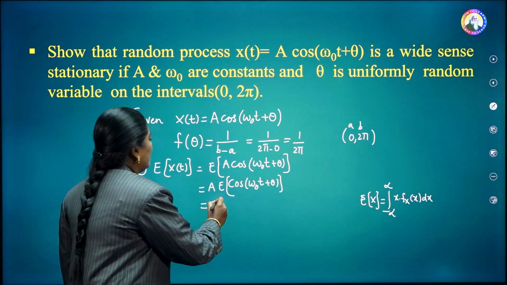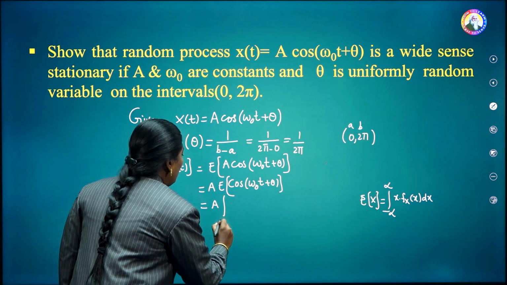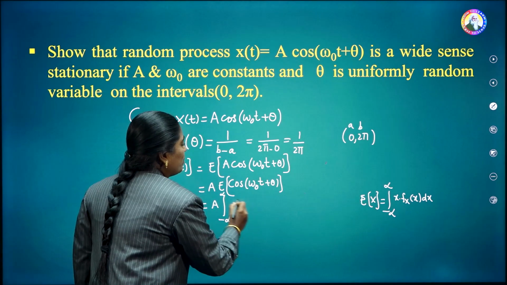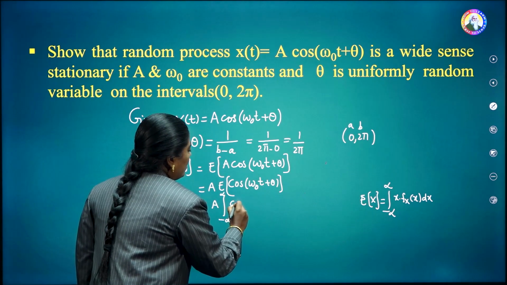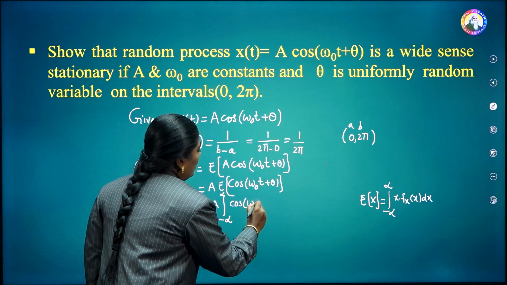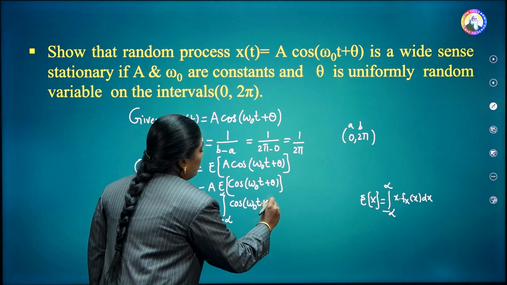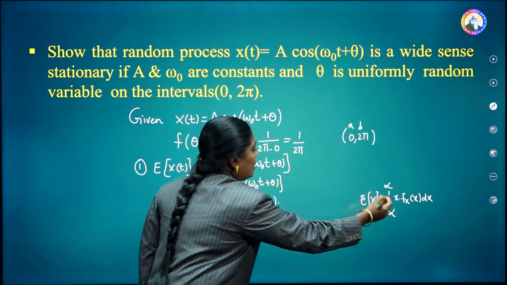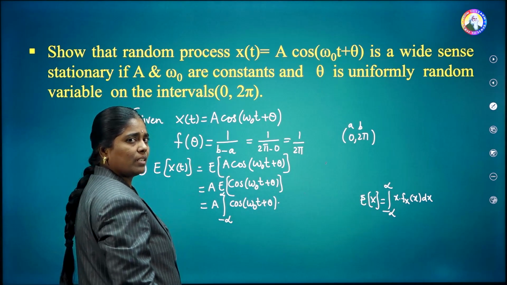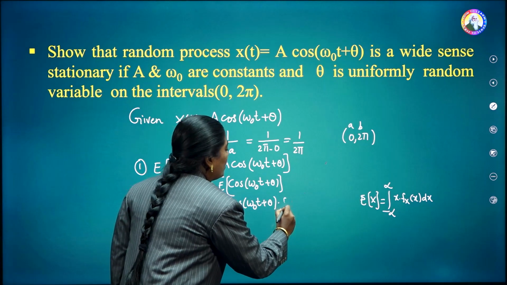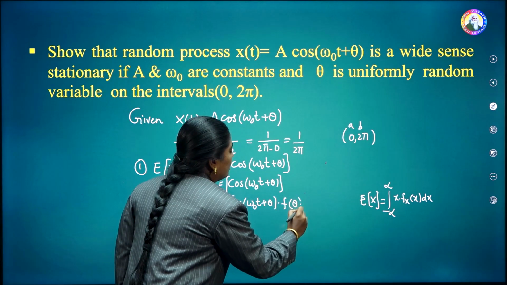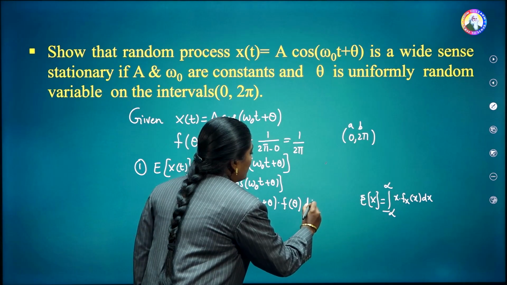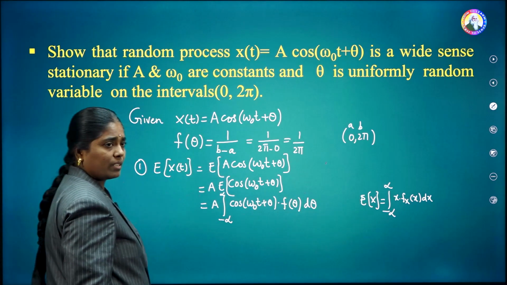Therefore, here it can be written as the integral from minus infinity to infinity. Now the function is the entire cos of omega naught t plus theta, into the density function. In the problem, they have defined theta as a uniformly distributed random variable, and its density function is f of theta. We integrate with respect to theta, that means d theta.